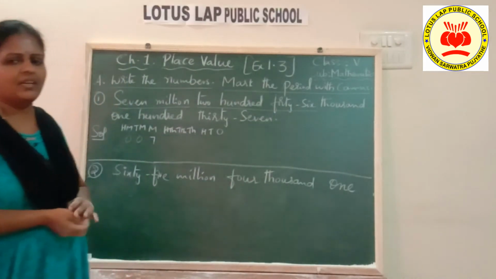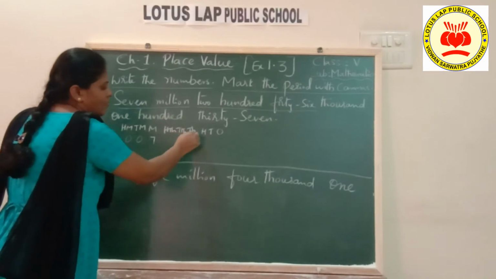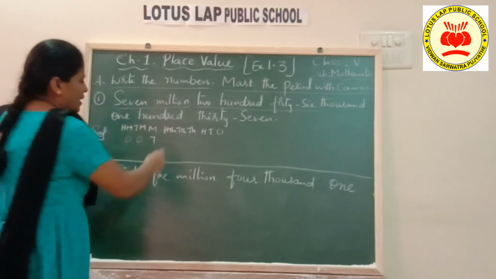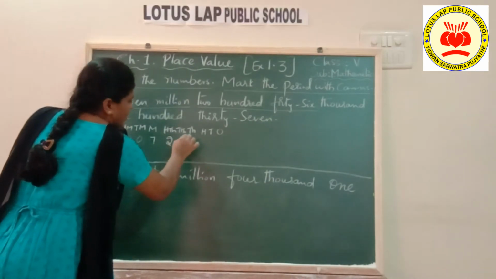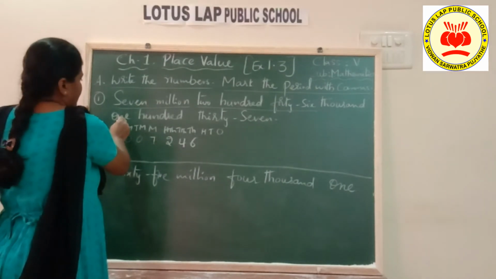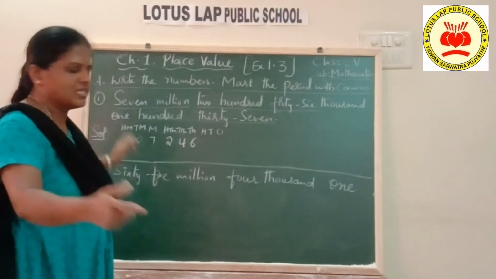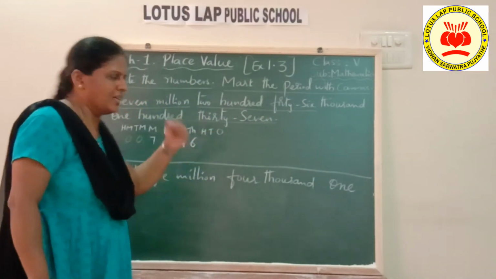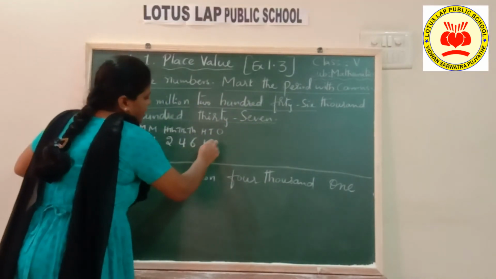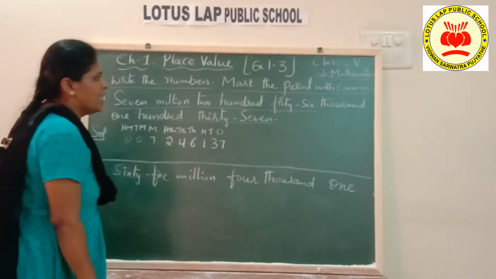Next, 246,000. It means under thousands. 246. As you can see, under thousands you have 3 places. So 246 is a 3-digit number. So easily you can write here 246,000. Next, coming to the last ones period, 137. Again 3 digits. 3 places I have. So you can write here 137. So this is the number and you need to place a comma as I said.